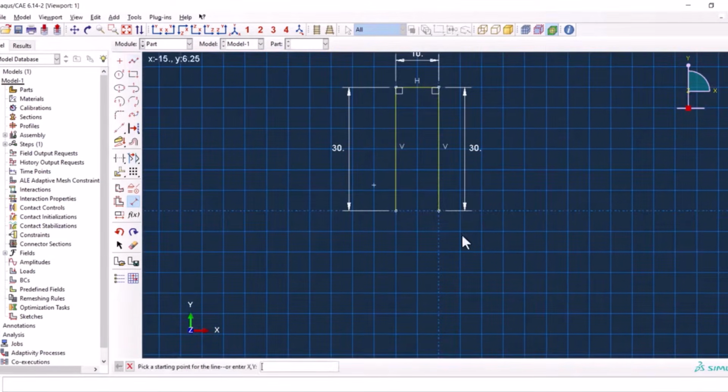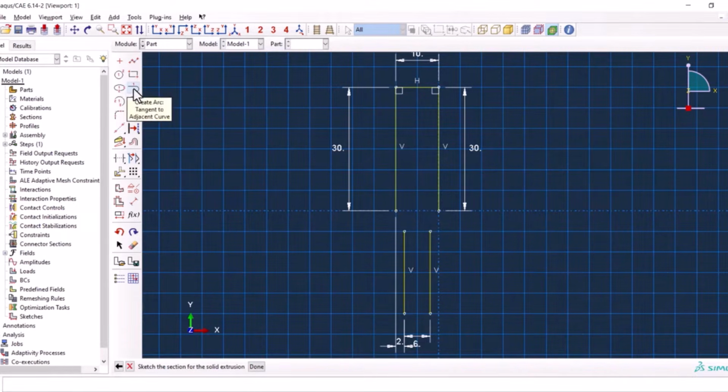Now we have to create two lines like this and a line like this. The distance between them should be 6 millimeter and each of them should be 2 millimeter away from the side. So yeah, that's cool.